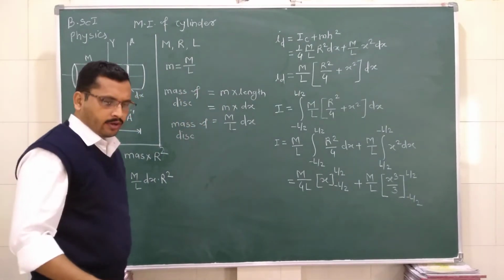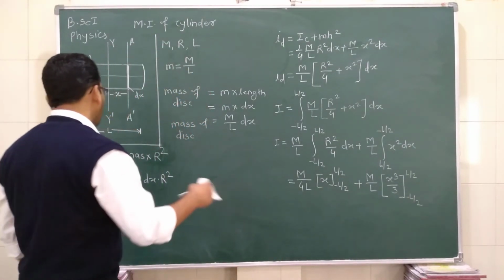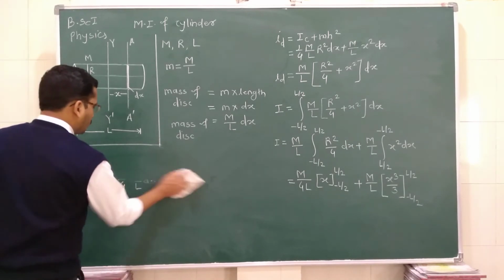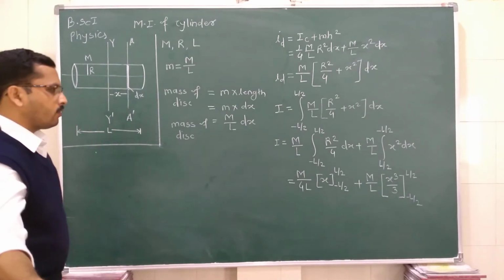Now we are going to put in the upper limit and lower limit within the equations, so we find out what we get.